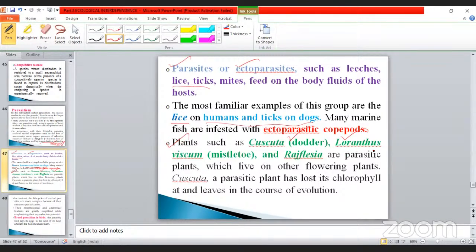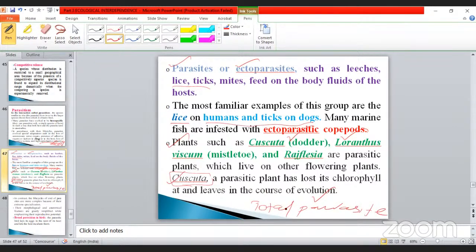Cuscuta, Loranthus, Viscum, and also Rafflesia are parasitic plants which live on flowering plants. Cuscuta, a parasitic plant, has lost its chlorophyll and leaves in the course of evolution. Okay, Cuscuta, Viscum. So when you are going to study this part, you must study total parasite and partial parasite.